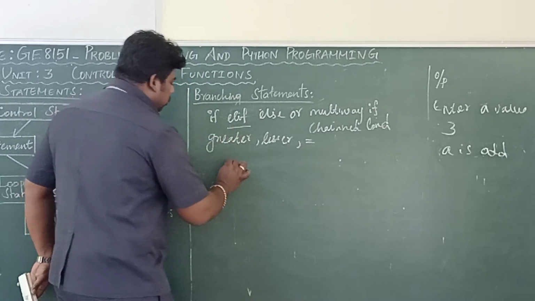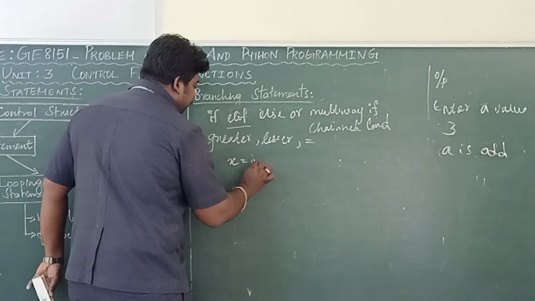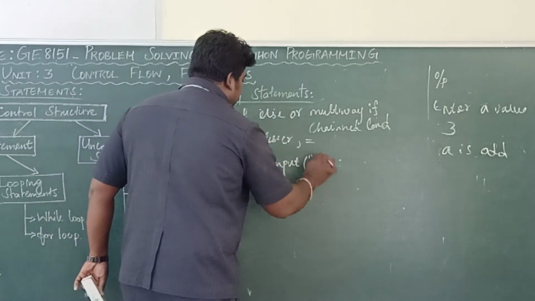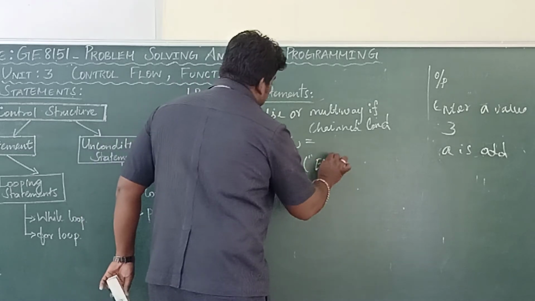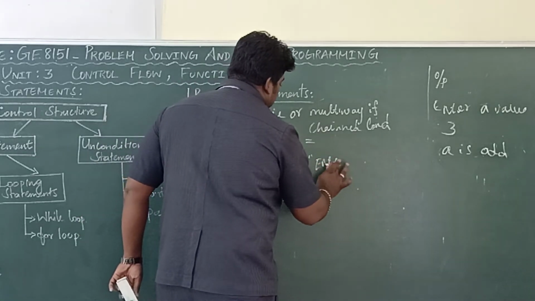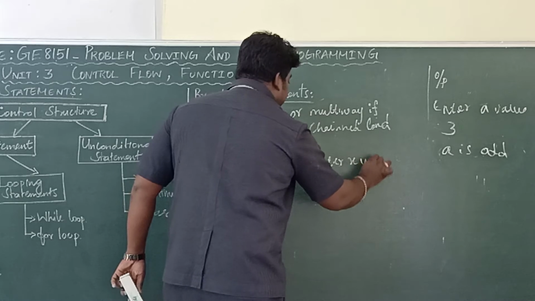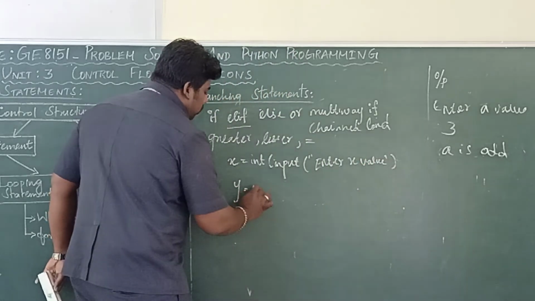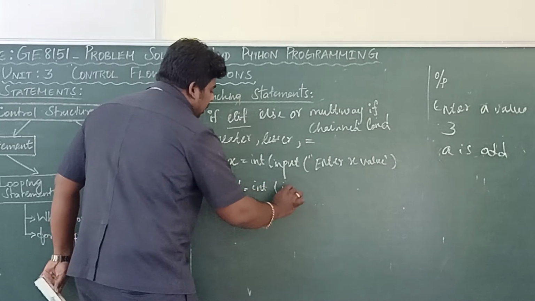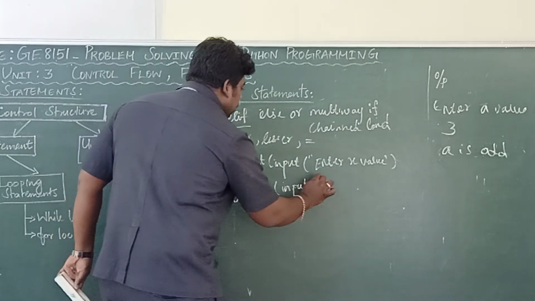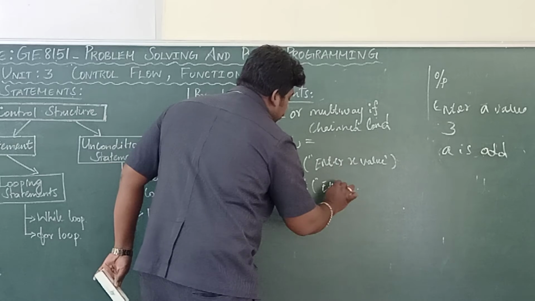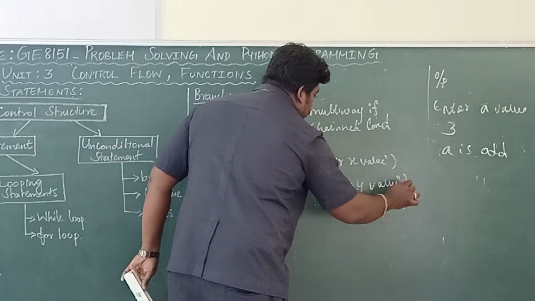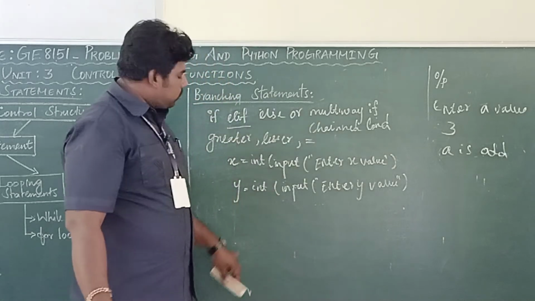How many inputs required? Two inputs. So x equal to int of input of enter x value. Similarly, y equal to int of input of enter y value. What will these two statements do?